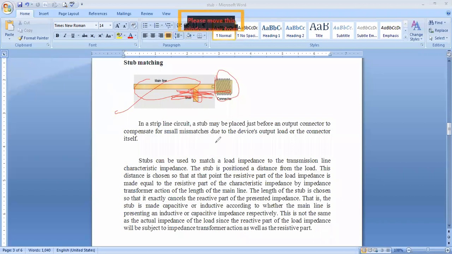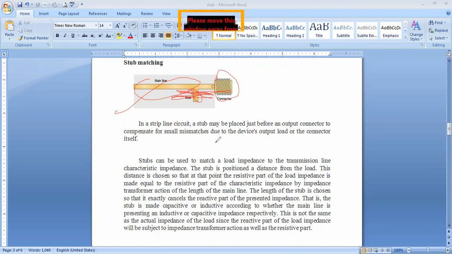See here, in a stripline circuit, a stub may be placed just before an output connector to compensate for small mismatches due to the device's output load or the connector itself. That is why a single stub is always connected near the load part, and for adjustments it is very convenient. Stubs can be used to match load impedance to the transmission line characteristic impedance. Of course, that is the purpose.